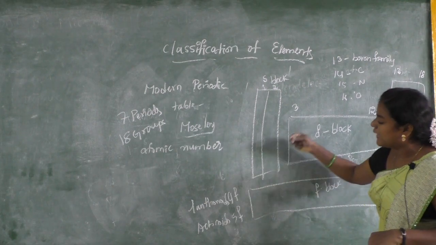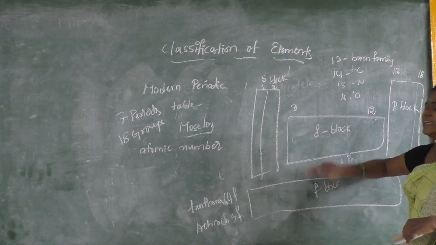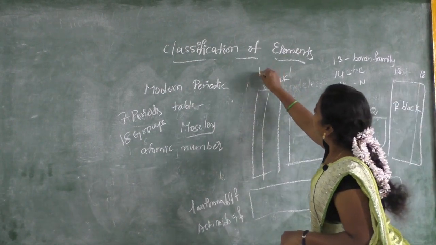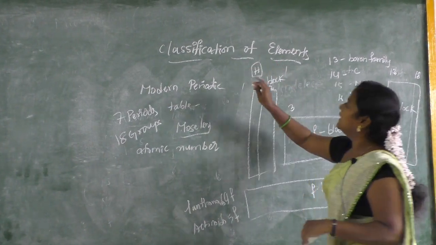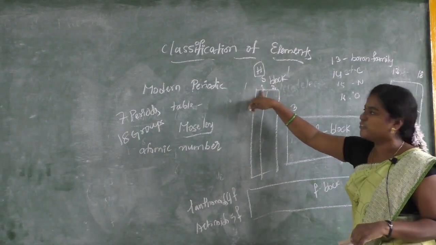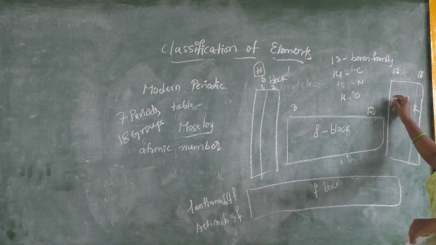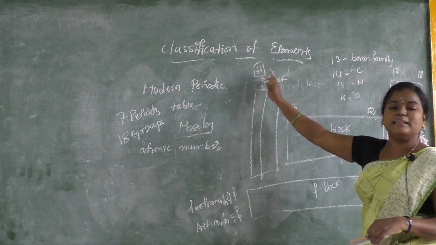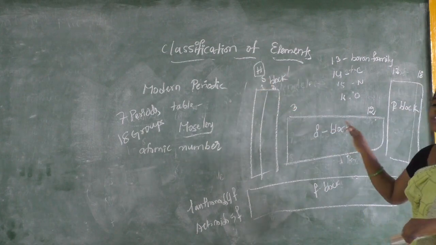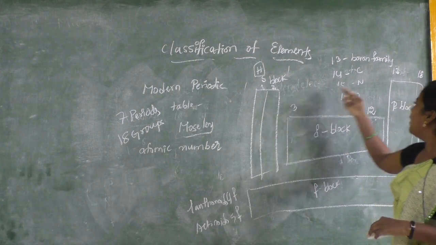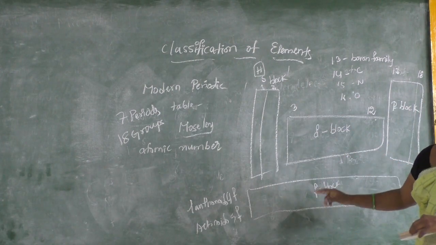F we have placed downwards in the periodic table. In that also, hydrogen is placed separately. See, it does not belong to the first group, and it also does not belong to the 17th group. It is always placed separately above in the periodic table. So this is the classification of the periodic table. Then how the S block is classified, how the P block, what is the D block, what is the F block.